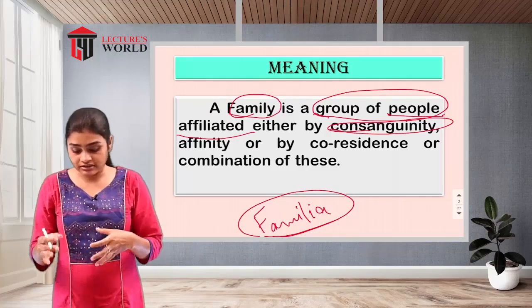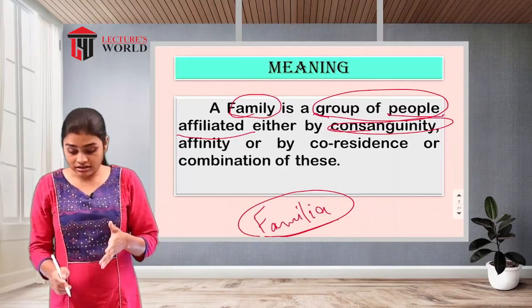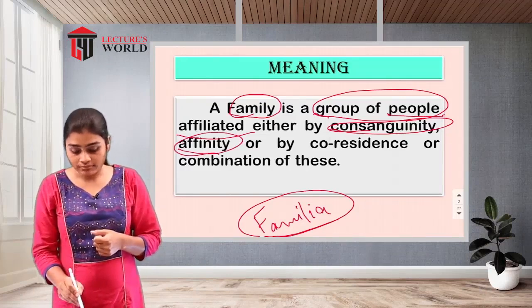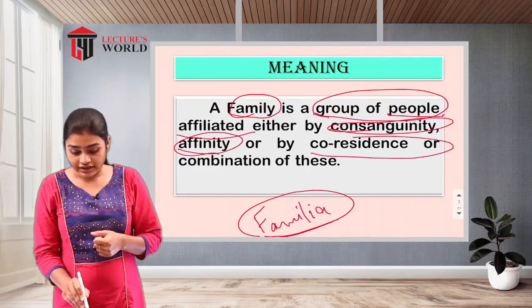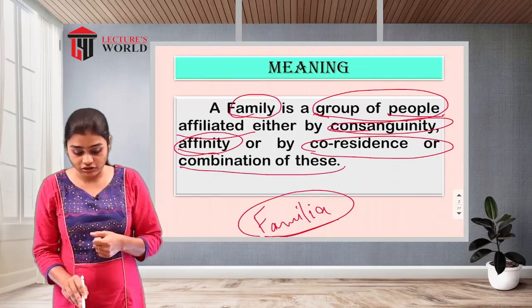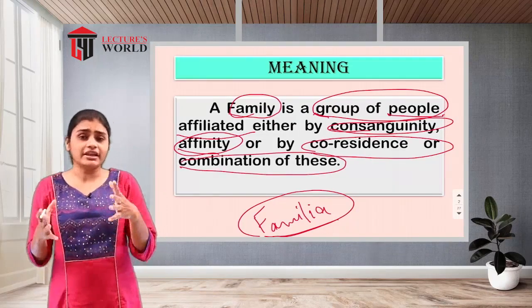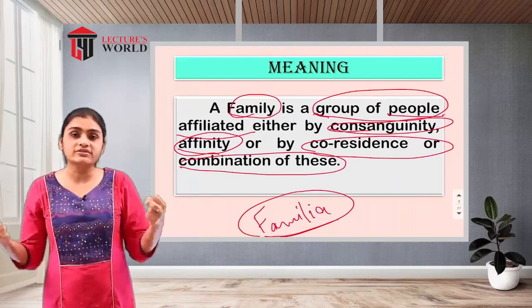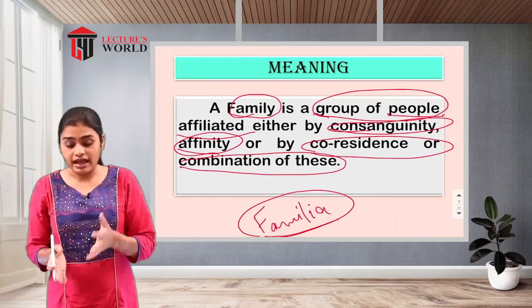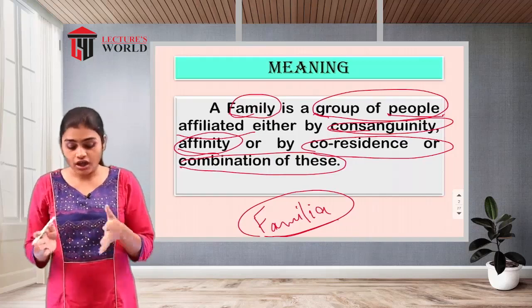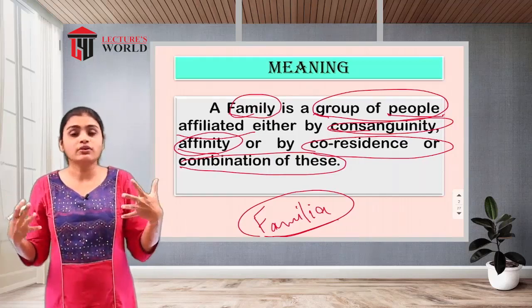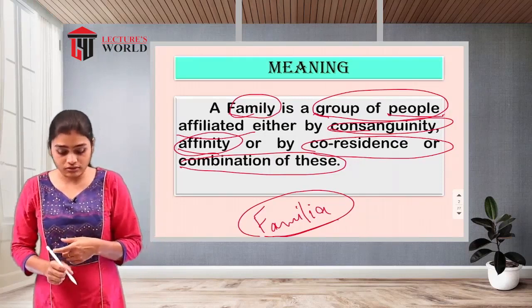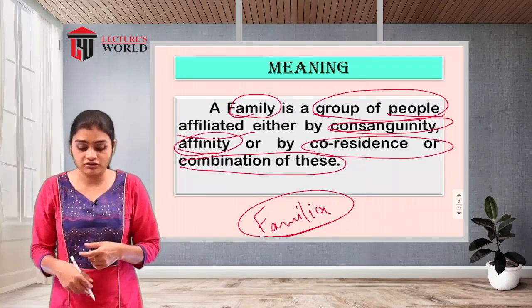So that is either by consanguinity, affinity, or by co-residence, or a combination of these. Affinity means attraction, where one individual is having attraction towards another individual. So consanguinity, affinity, or co-residence, in the sense that they are sharing the same residence. So that is co-residency or a combination of these.